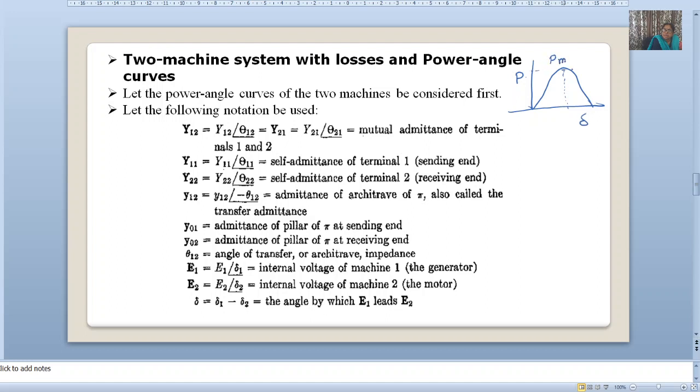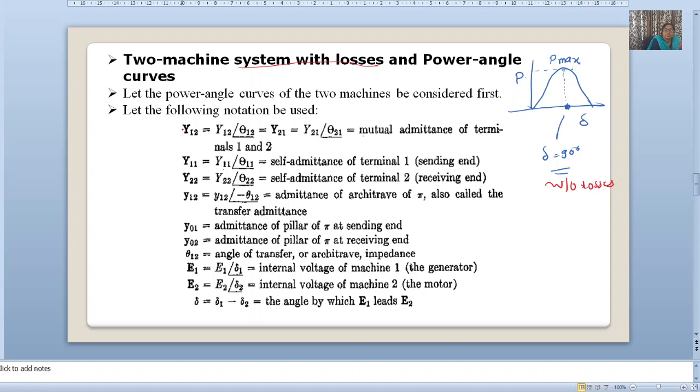It occurs at del equal to 90 degrees, when we are considering the system without losses.